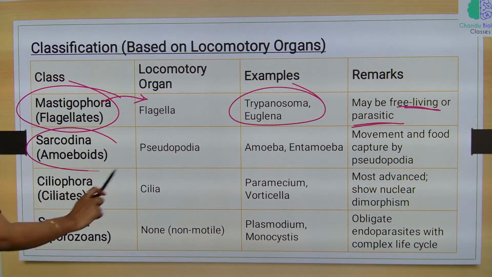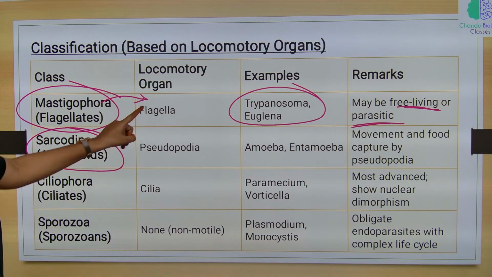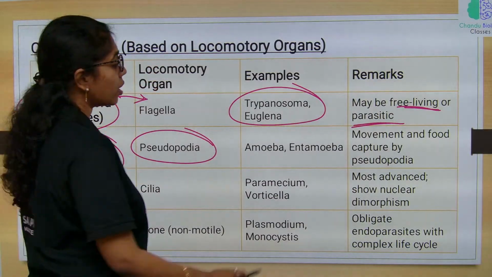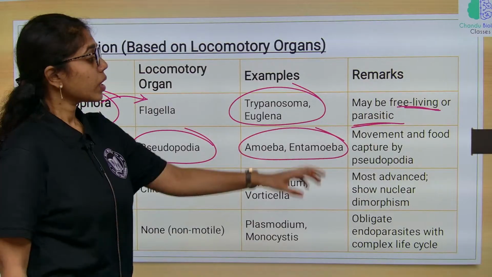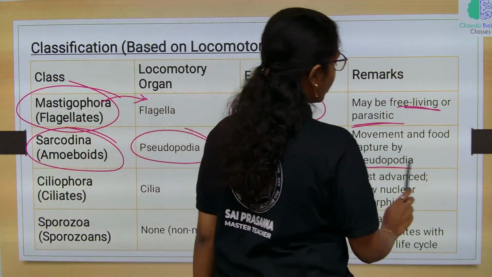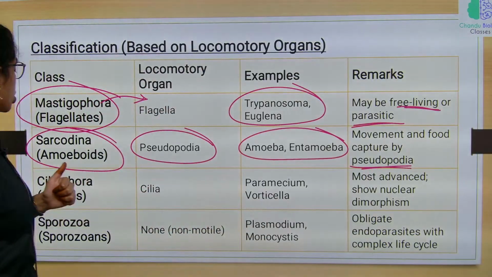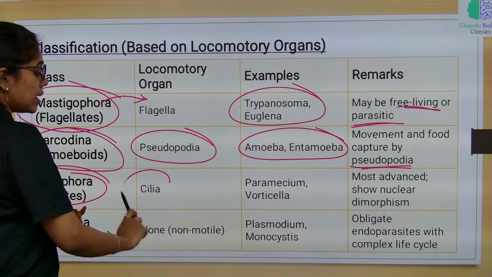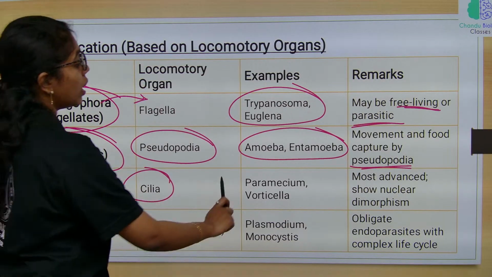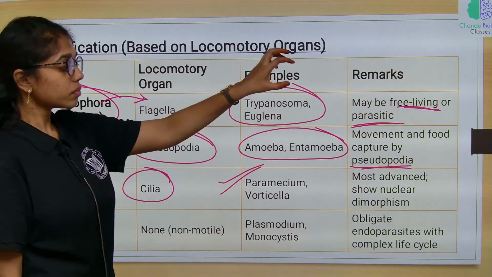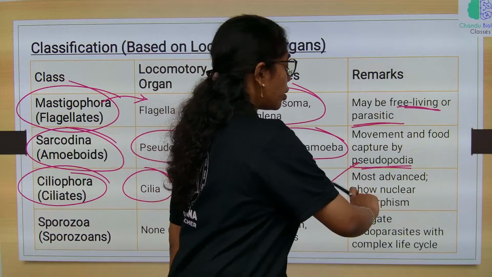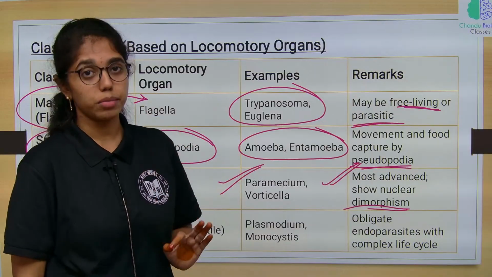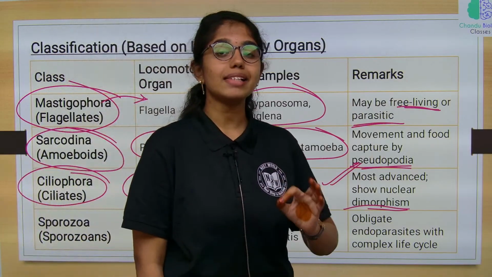And then Sarcodina, these are amoeboid protozoans, where the locomotory organ is pseudopodia, the false feet, and examples include amoeba and Entamoeba. Movement and food capture is through pseudopodia. Next is Ciliophora, which includes ciliated protozoans. The locomotory organ is cilia, and examples include Paramecium and Vorticella. These are the most advanced. They show nuclear dimorphism.